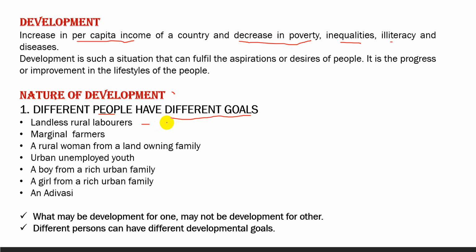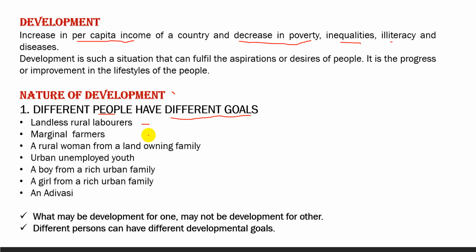They also want a local school in which they are able to get their children educated. There should not be social discrimination and they too can become leaders in the village. So we can say this is the aspiration of the rural laborers.